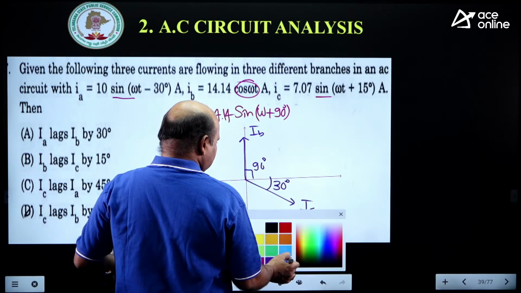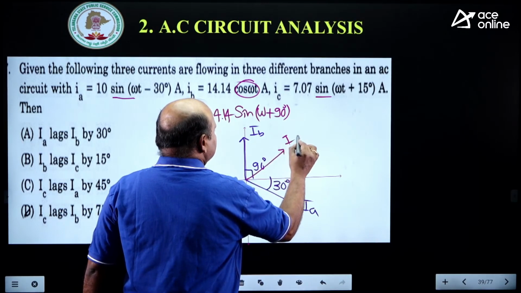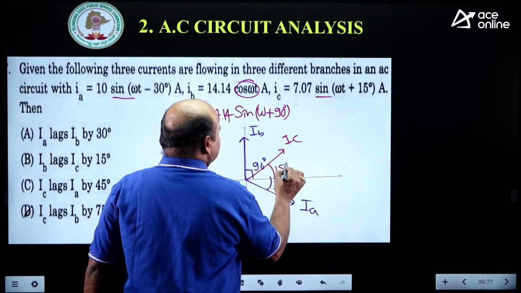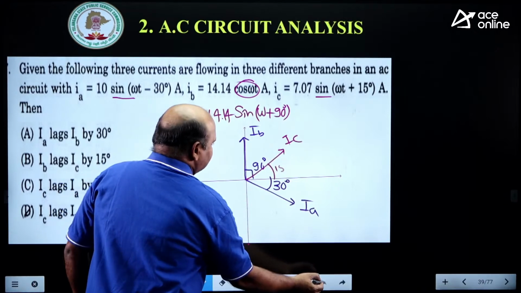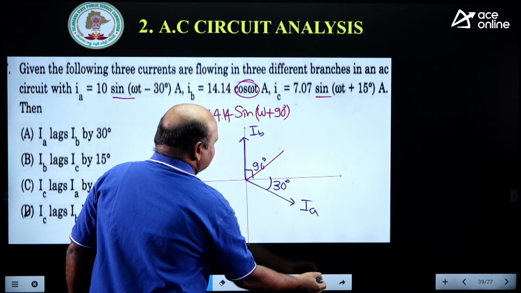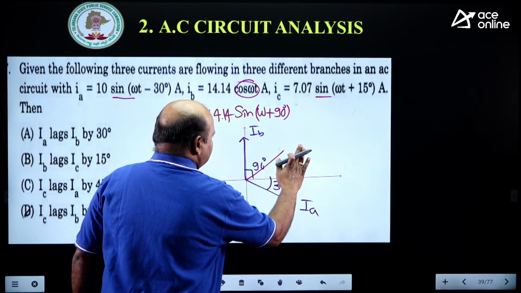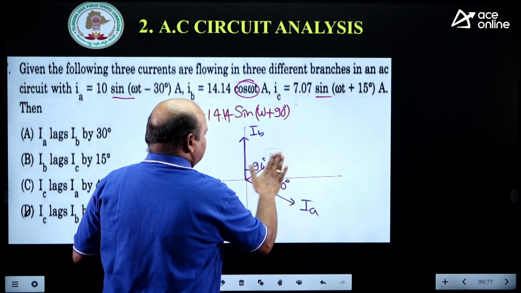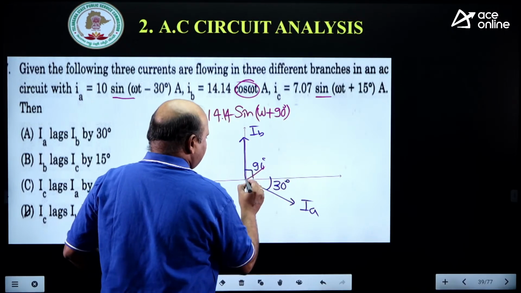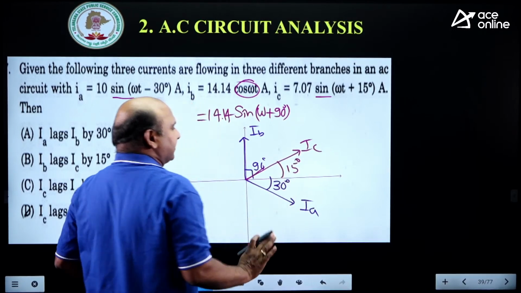See this one? This is IC plus 15 degrees. Now once you take that here, this is IC plus 15 degrees. Now you can compare here.